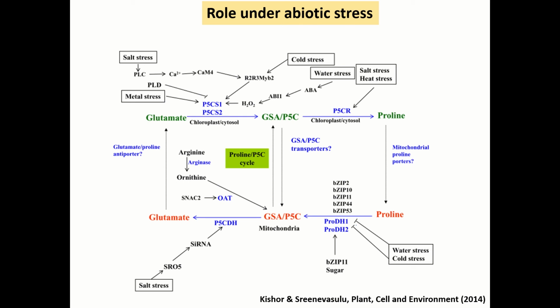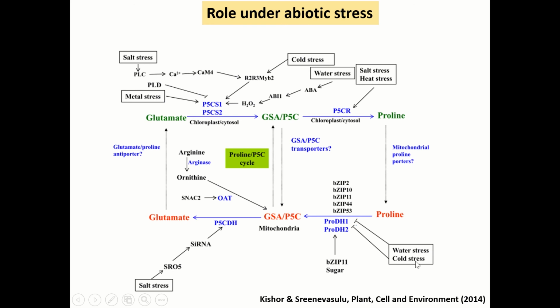For example, in case of drought stress tolerance, that is water stress, on one side the drought stress induces the ABA level, which in turn increases the expression of genes involved in proline biosynthesis, that is proline 5 carboxylate synthase, which helps convert glutamate into P5C, which in turn helps to accumulate more proline content.